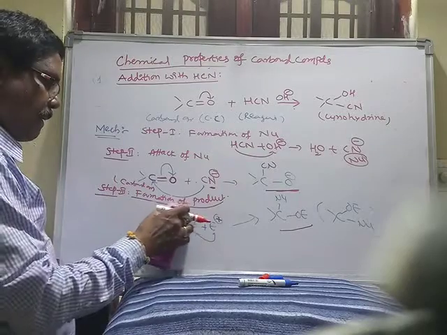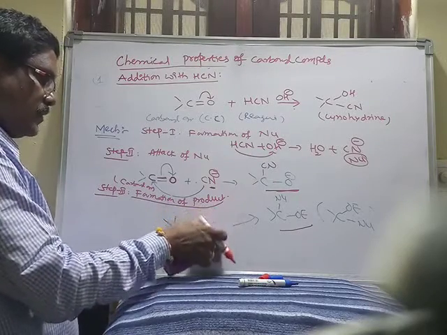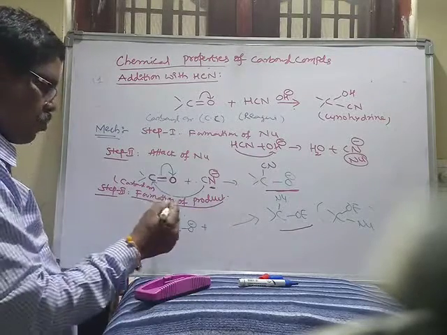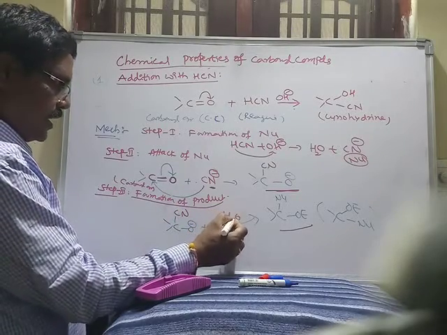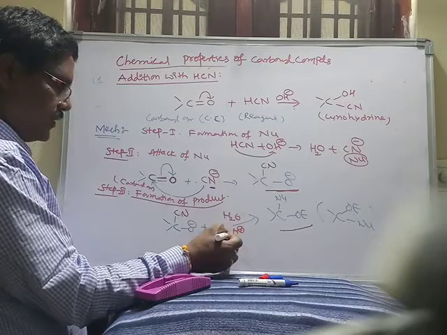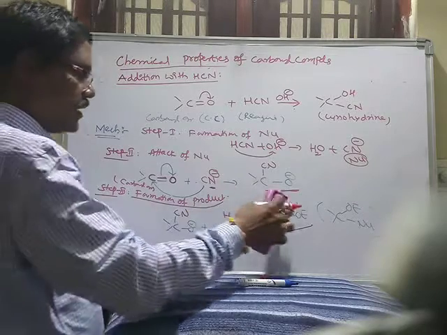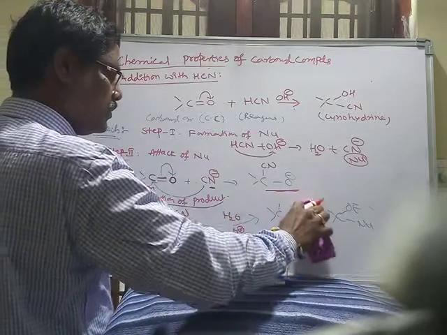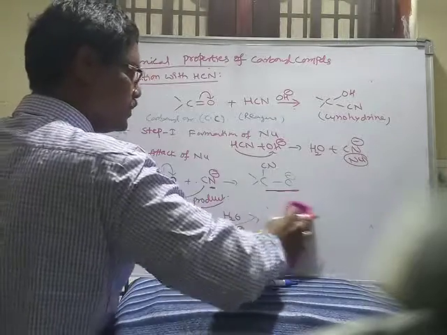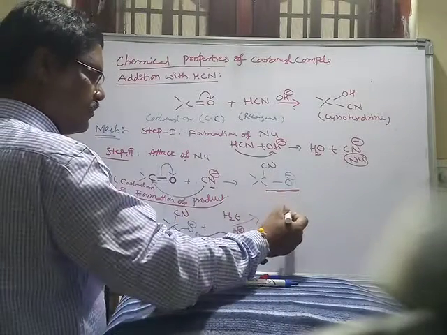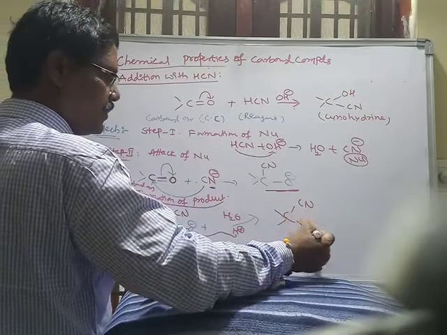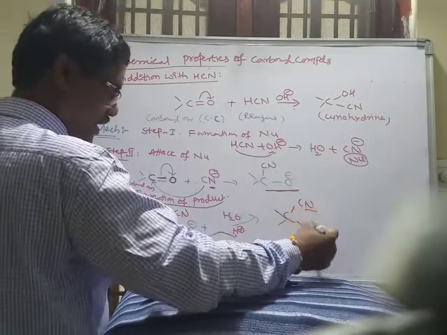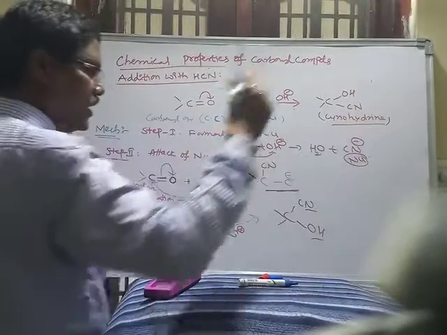Finally this negatively charged oxygen takes one H plus ion from water to obtain the product. This is the product, CN and OH. This CN and OH compound is the cyanohydrin.